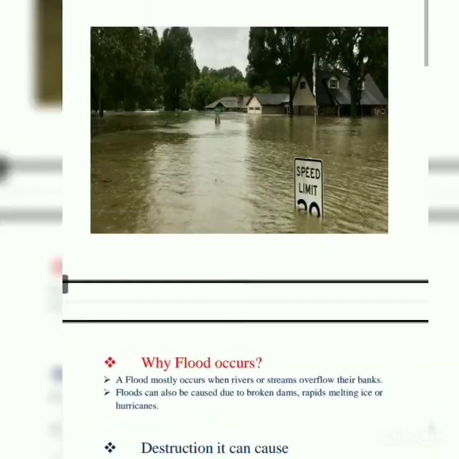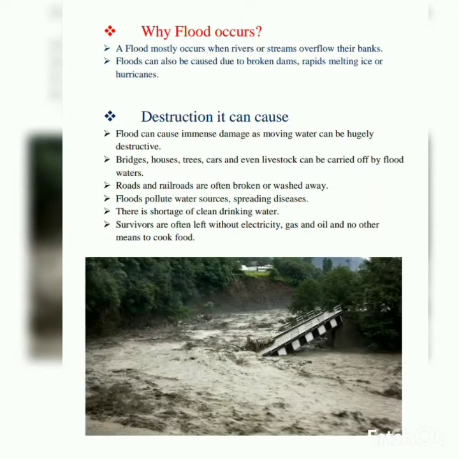Now, why does a flood occur? This is a very important question. A flood mostly occurs when rivers or streams overflow their banks. Now what is the meaning of bank? Land alongside a body of water is called its bank. So when rivers and streams overflow their banks, then a flood occurs. The second reason: floods can also be caused by broken dams, rapidly melting ice or hurricanes. I'll tell you later in this video what a hurricane means.